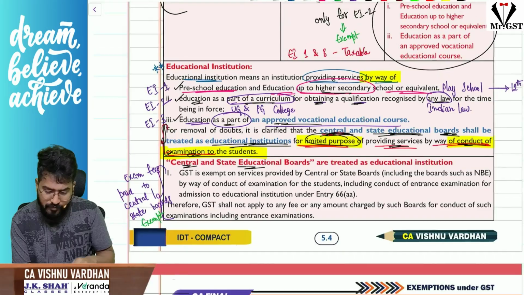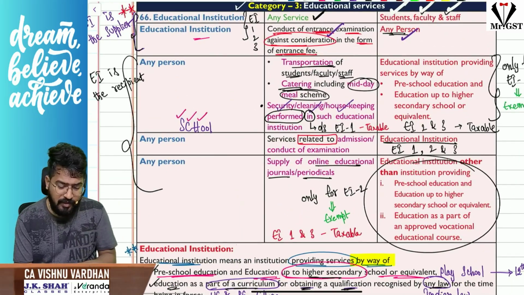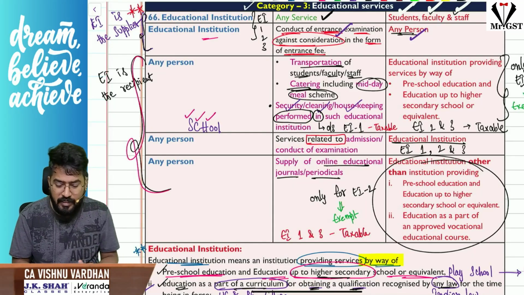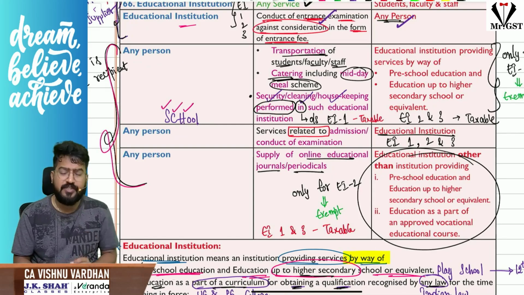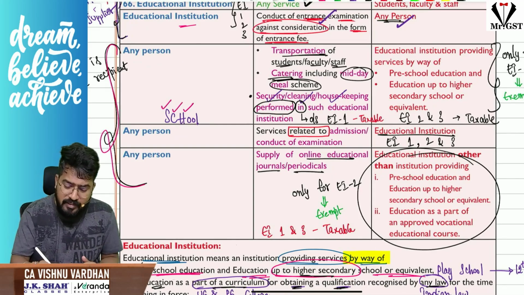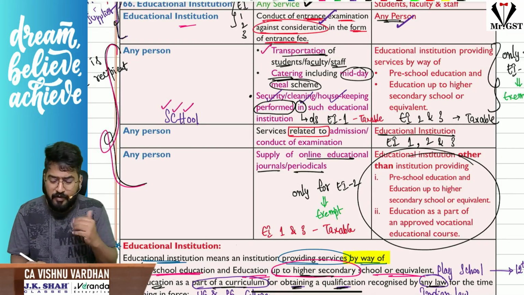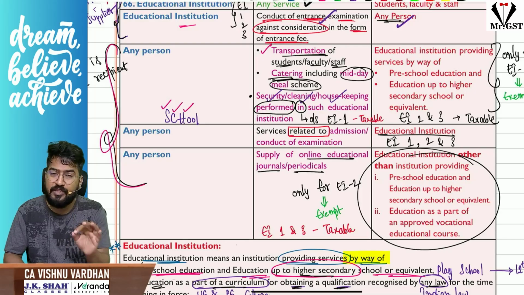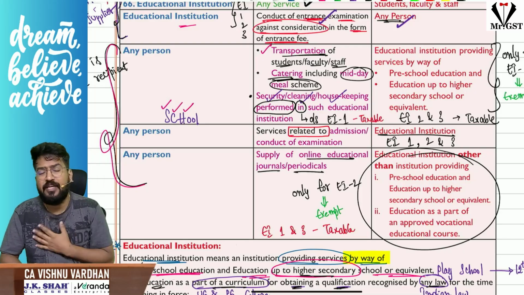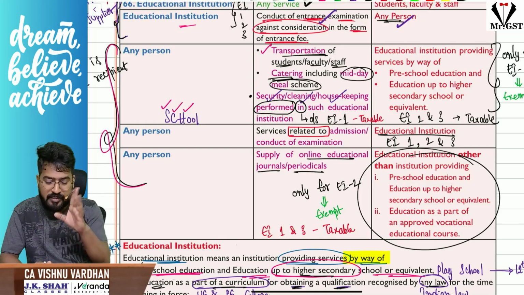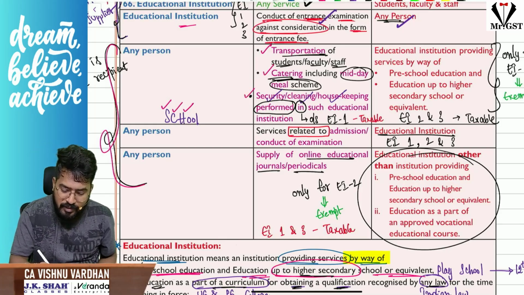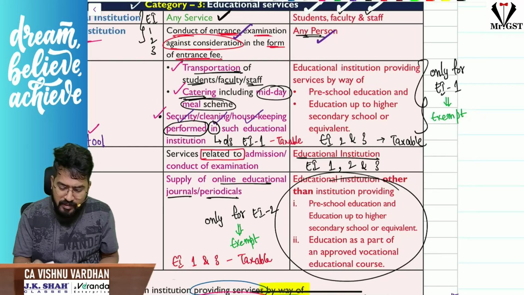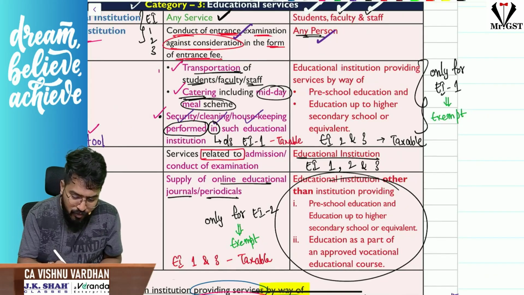Now coming to the next category, where the educational institution is the recipient. When the educational institution is buying services of transporting their students, faculty, staff from any person, it is exempt under GST. But this exemption is only for educational institution 1, EI1, which provides education from preschool up to higher secondary school or equivalent. Transportation of students, catering services, security, cleaning, housekeeping performed in such educational institutions are exempt only for EI1.